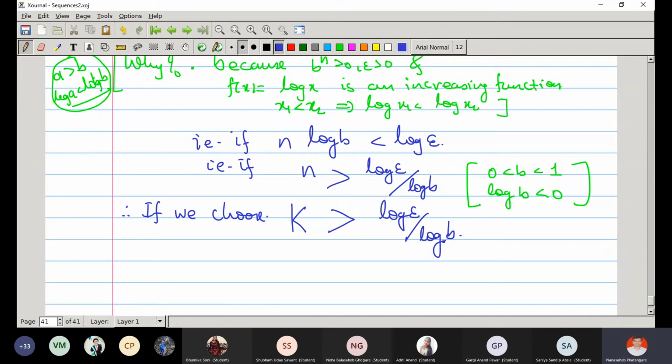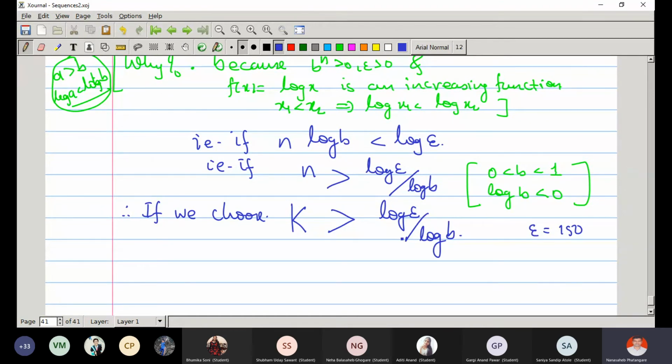Log epsilon upon log b is certainly a real number, right? It may be negative or positive. If epsilon is a very big number, suppose epsilon is 150, then log epsilon is positive and log b is certainly negative, so this is negative. Then k can be any natural number, say 1, because k is greater than a negative number.